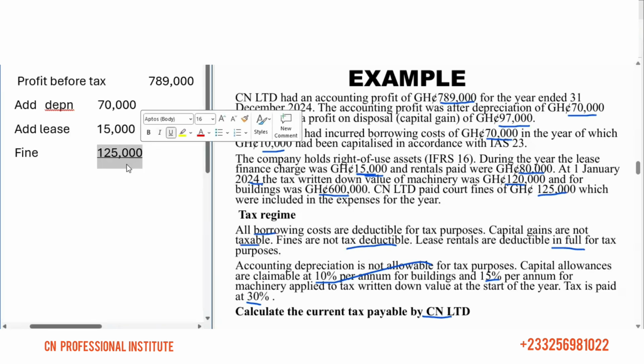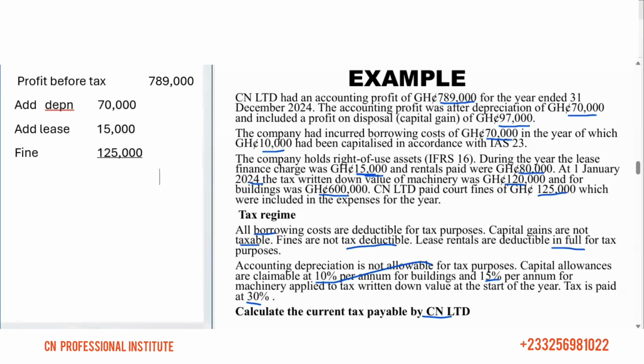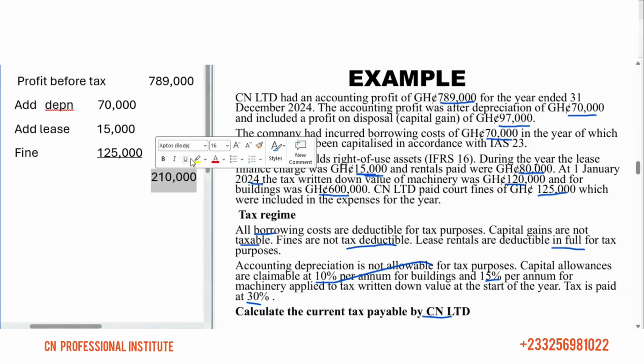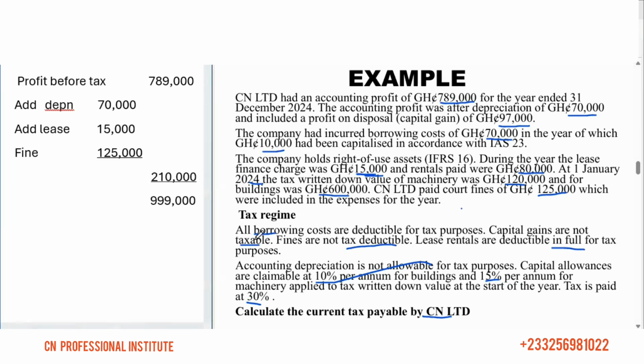Let's sum it and add it to this one. We'll get 210,000. So let's add the 210,000 to the 789,000, and we get 999,000.